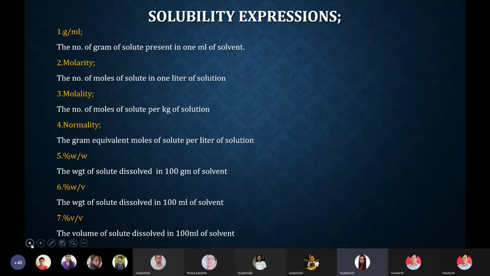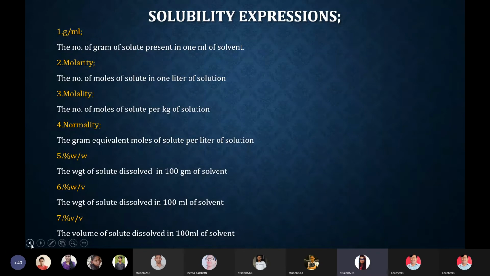Here I am not explaining, because it is a memorizing part, it is an understanding part, so there is nothing to explain here. So I am just reading it out, and I am pretty sure that you have also learned it. The subsequent is the percentage weight by weight. Here the weight of solute is dissolved in 100 gram of solvent. Here the solute as well as solvent are both present in the weight form. Okay, they are in solid form.